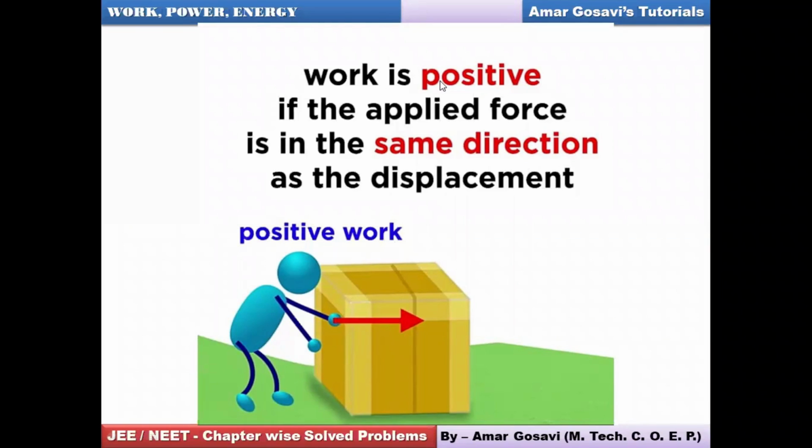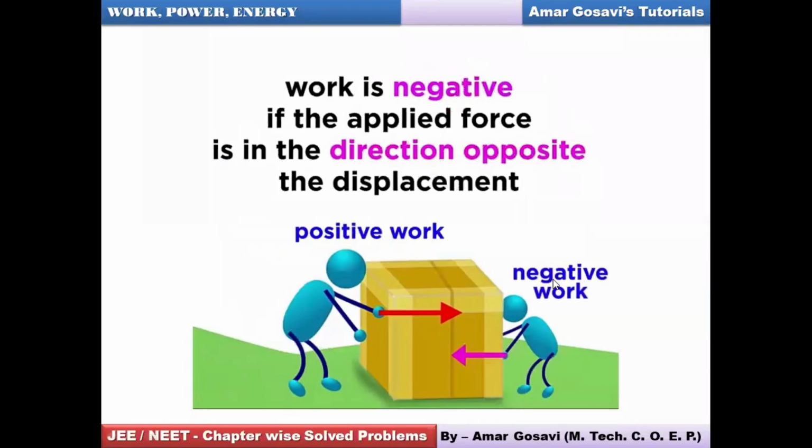Then the next case: what is negative work? Most of you say done. So we have discussed what positive work is. If the direction of the force and the displacement is the same, we will call it positive work. So then what is negative work, friends?